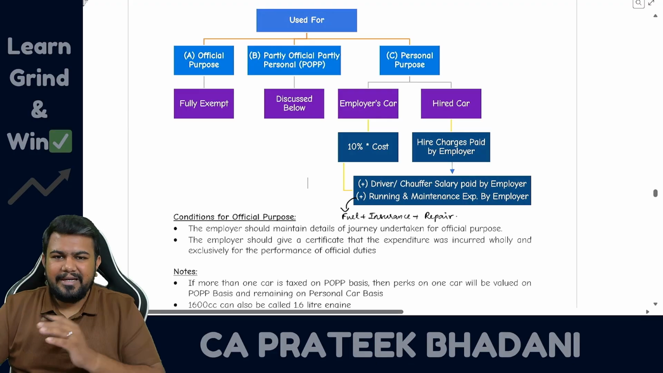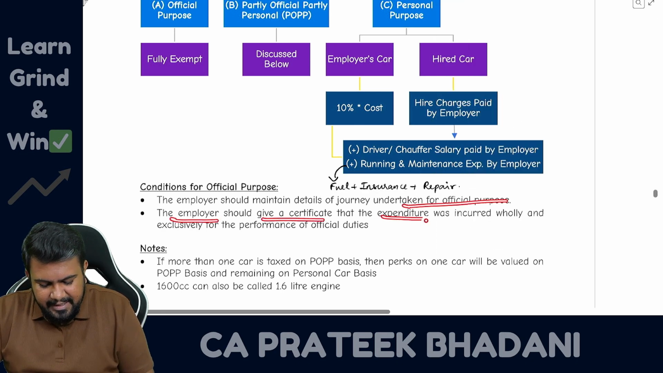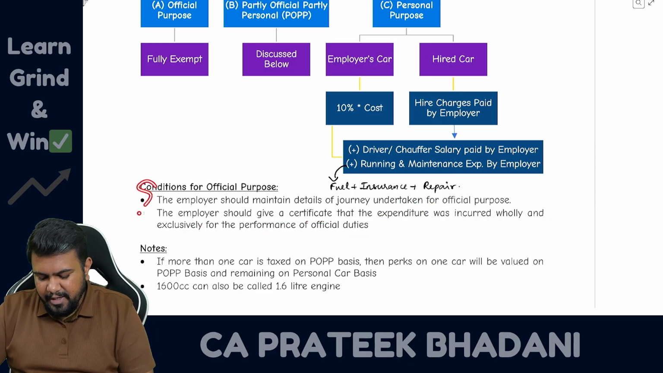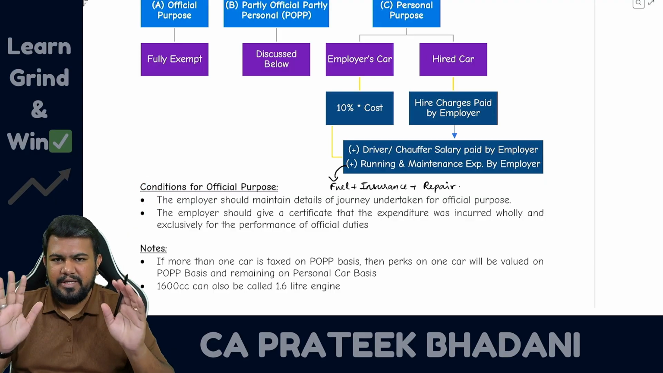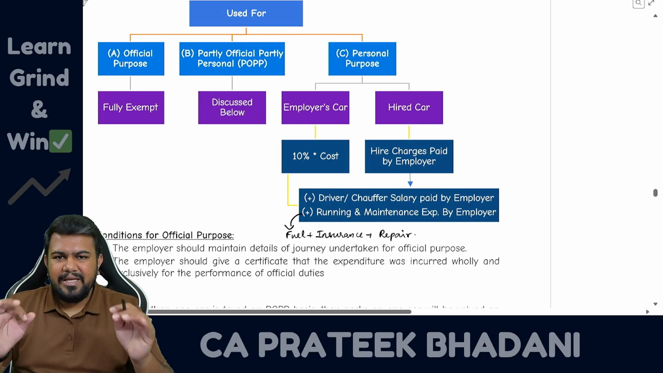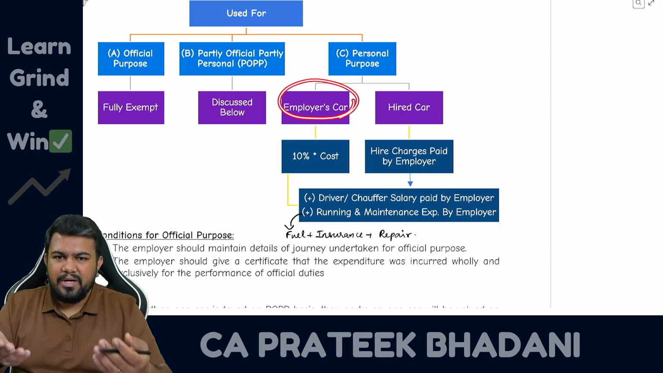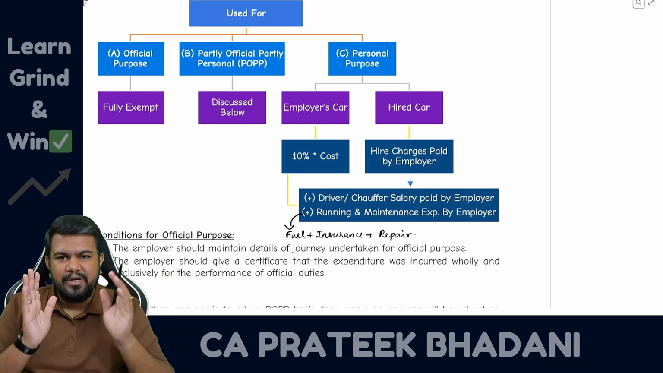For this, how to prove that it is for official purpose? For that, the employer should maintain the details of the journey undertaken for official purpose. The employer should also give a certificate that the expenditure was incurred wholly and exclusively for performing the official duties. So if the employer is giving this declaration, in such a case the entire perquisite is exempt in the hands of the employee. Okay, but what if the employee is only using it for personal purpose? If the employee is only using it for personal purpose, then first let us see whether the employer has provided his own car or a hired car. Means the employer has taken the car on rent and given it to the employee.